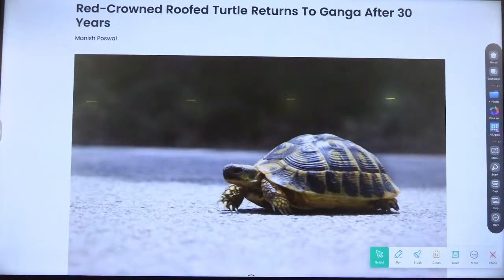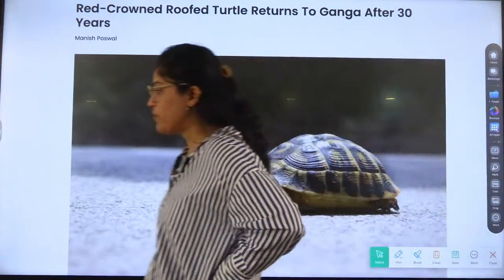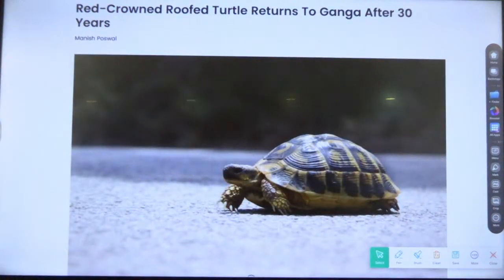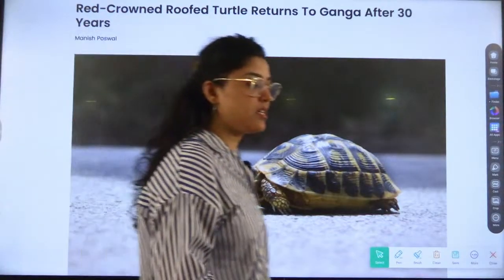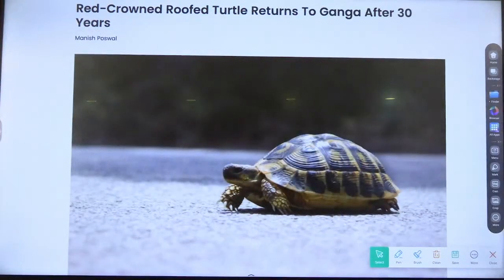Red-crowned roofed turtle returns to Ganga after 30 years. Very important topic, red-crowned roofed turtle. And what is the importance? Because it has returned to Ganga after 30 years. So, which is why this becomes important.